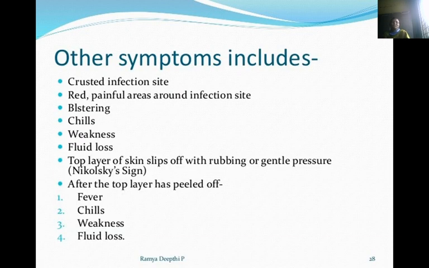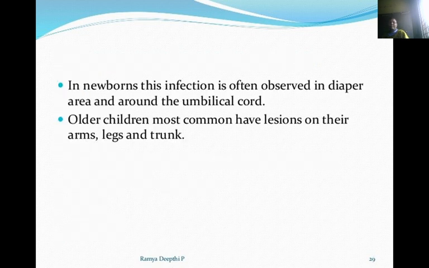Other symptoms are crusted infection site, red painful areas around the infection site, blisters, chills, weakness, fluid loss, and the top layer of the skin slips off with rubbing or gentle pressure. This is called Nikolsky's sign. After the top layer has peeled off: fever, chills, weakness, fluid loss. In newborns, this infection is often observed in the diaper area and around the umbilical cord. Older children most commonly have lesions on their arms, legs and trunk.